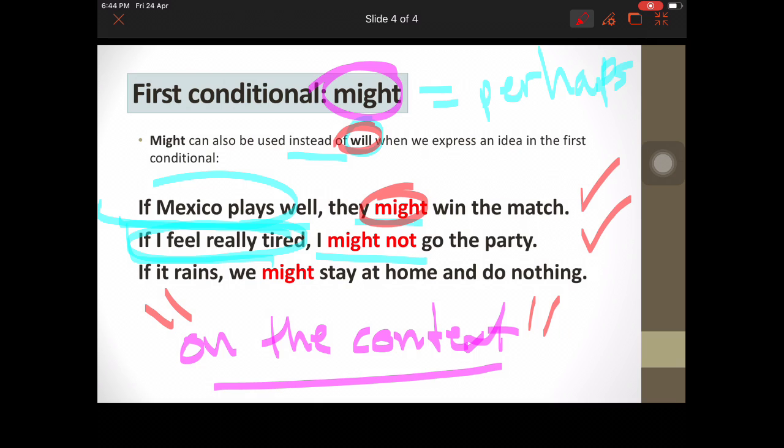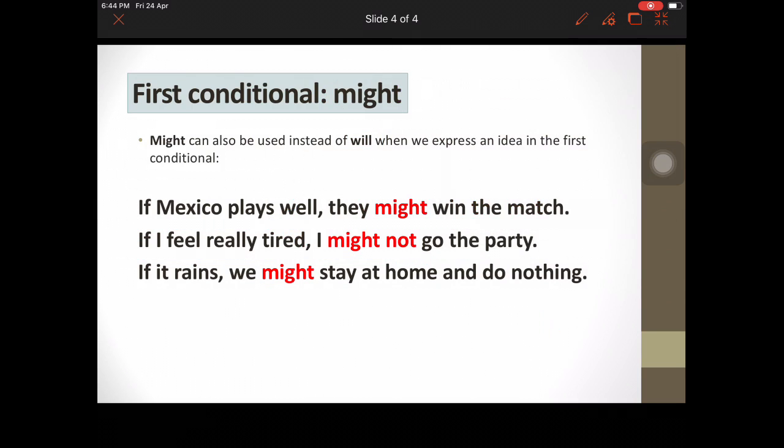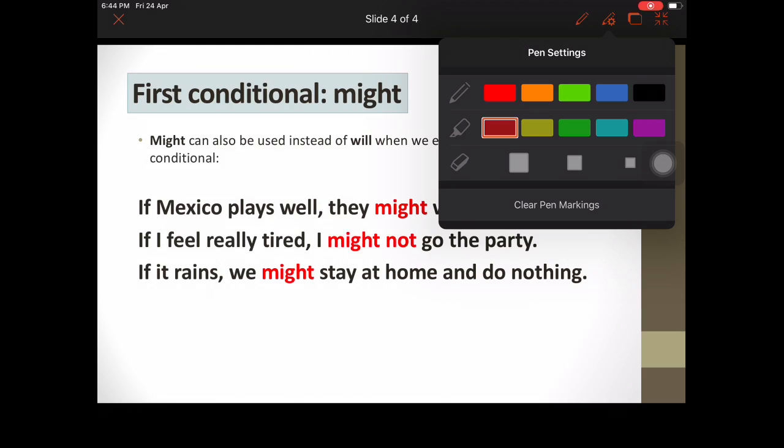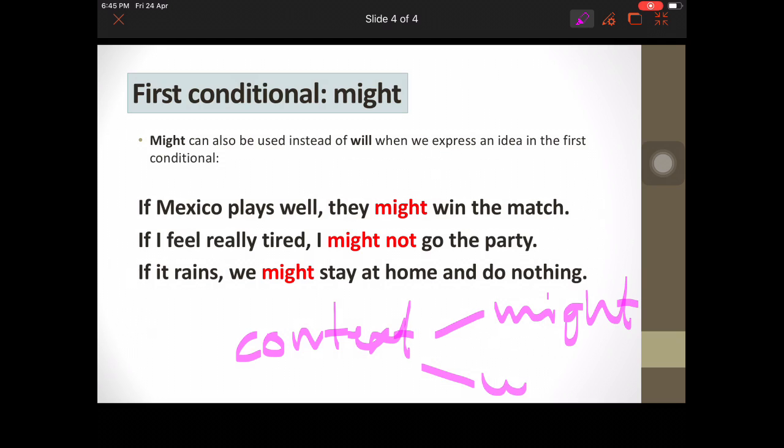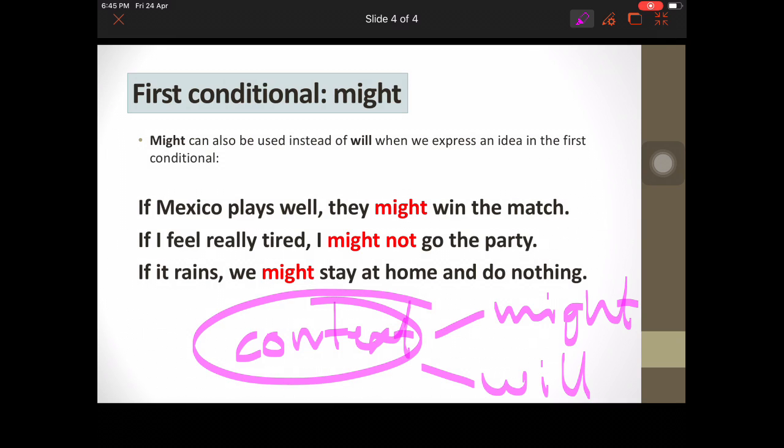So this is it, guys. This is the explanation. I hope you understood this part. It's very simple, actually, not complicated. You just need to remember that you need to keep in mind the context. So you can choose might or will. It depends on the context. It depends on what you want to say.